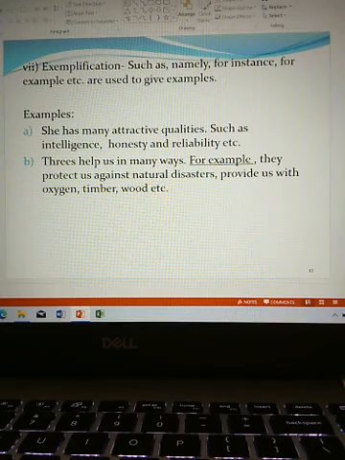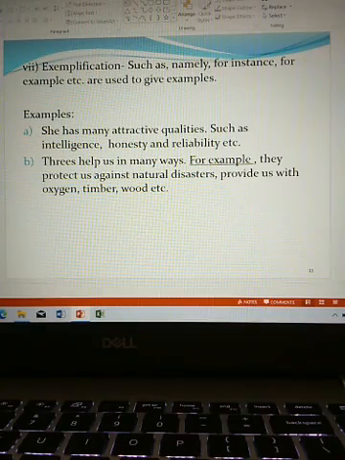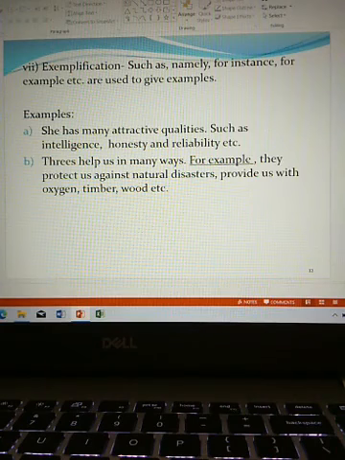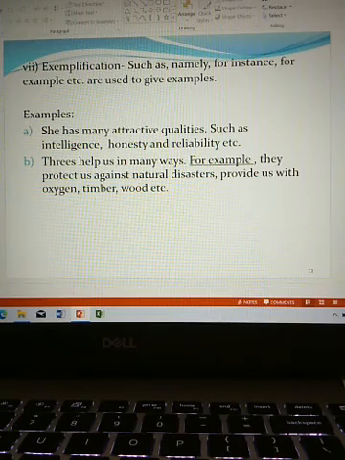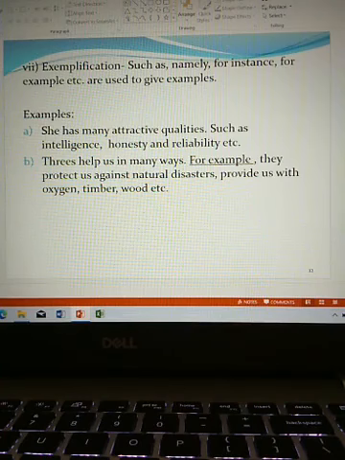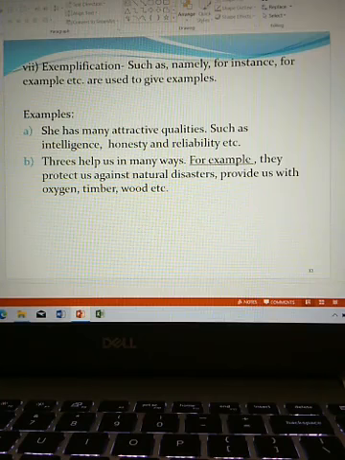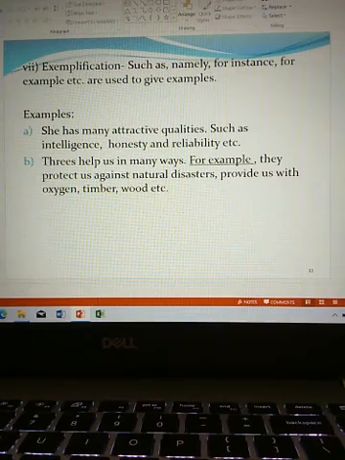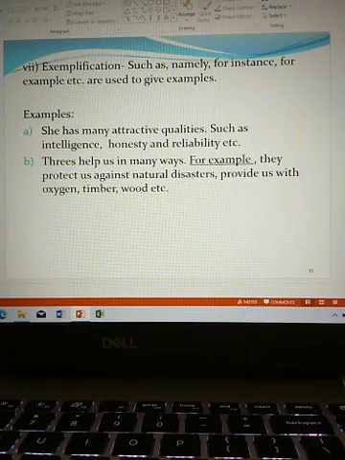They are connectors. For instance, 1. She has many attractive qualities such as intelligence, honesty, and reliability, etc. B. Trees help us in many ways. For example, they protect us against natural disasters, provide us with oxygen, timber, wood, etc. 8.